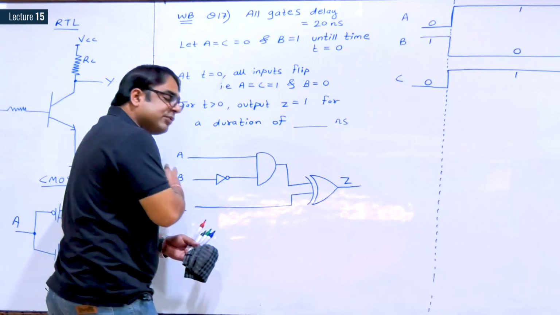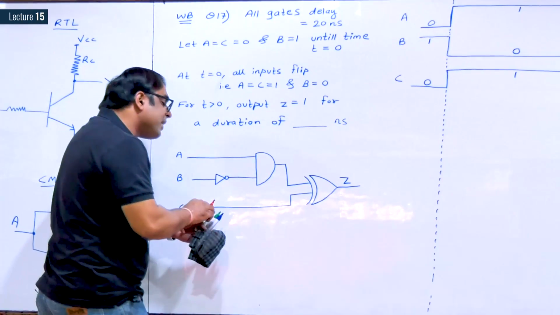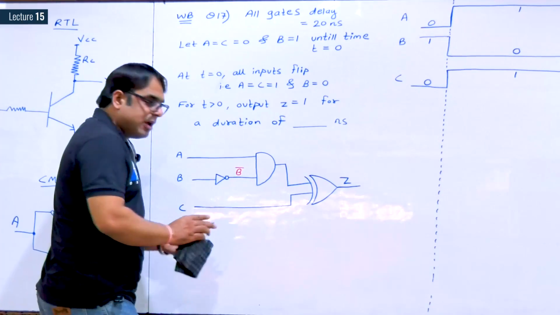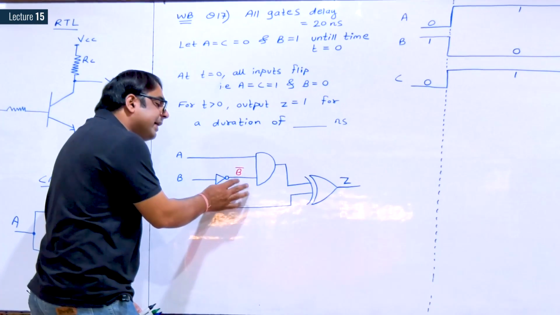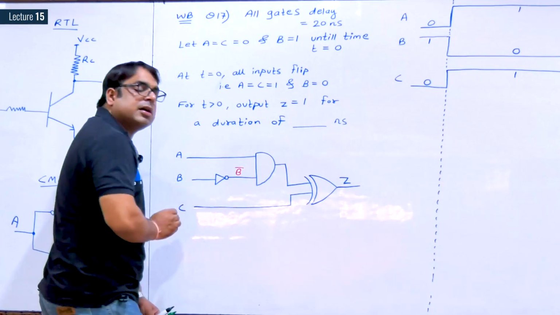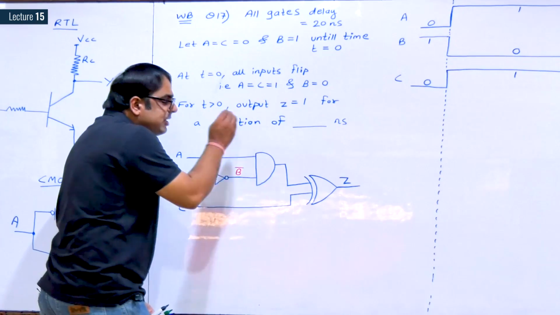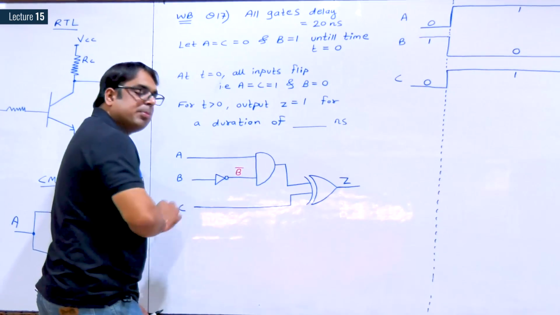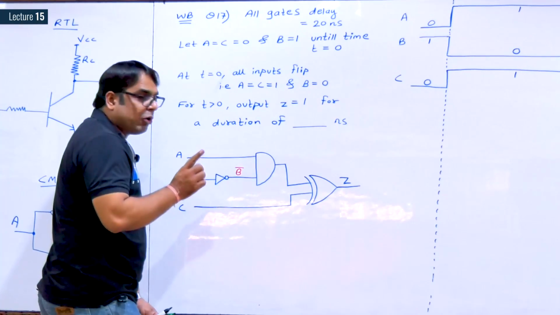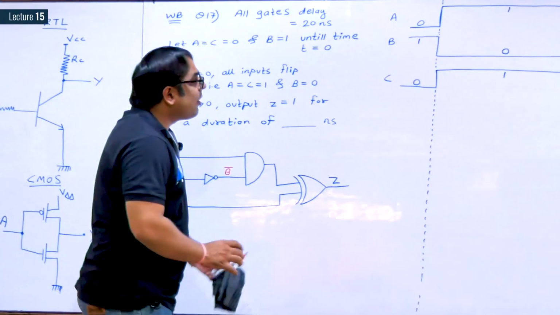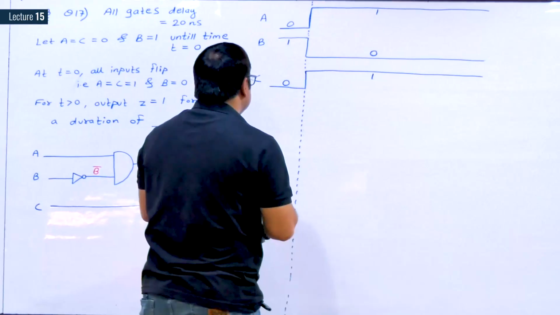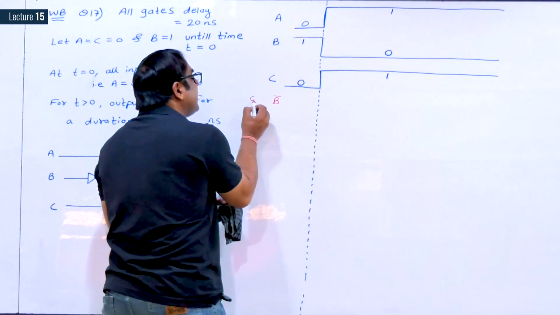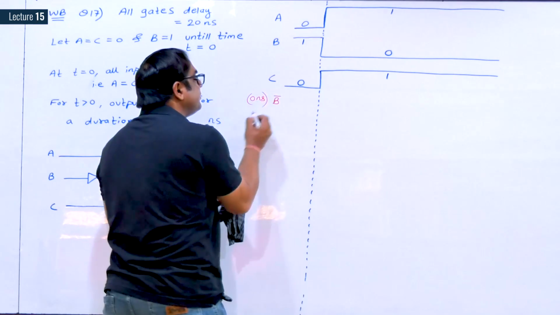So starting from the left hand side, the first waveform is B complement. First I will get B complement, then only I can reach this AND gate. Now, as I told you, draw the waveform of B complement considering there is no delay.